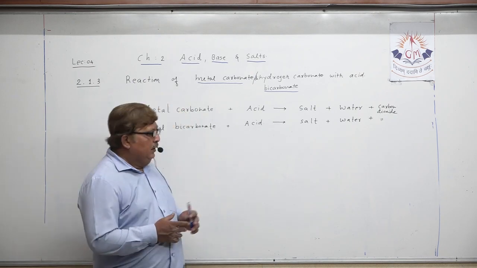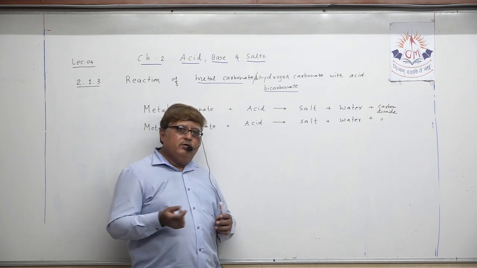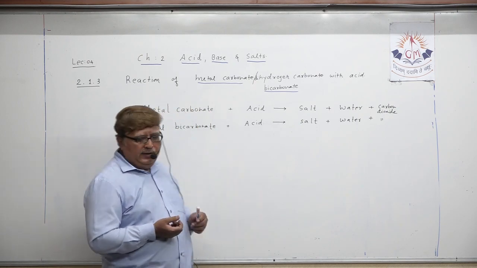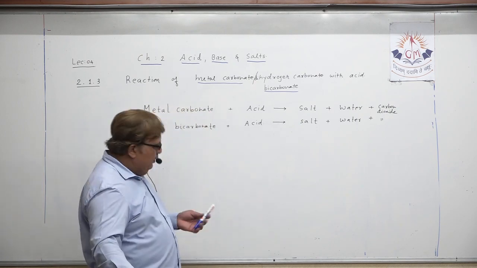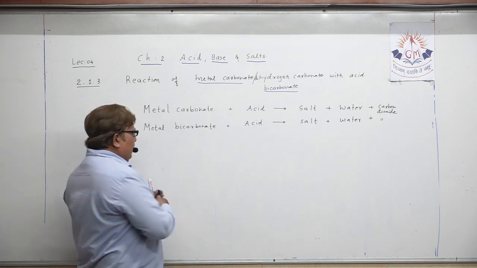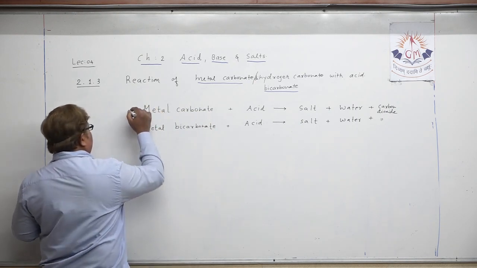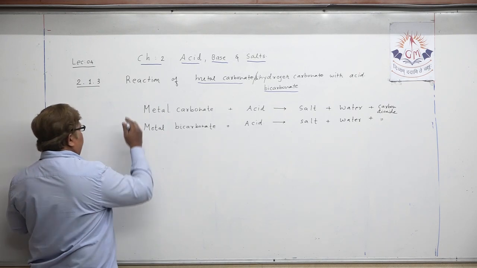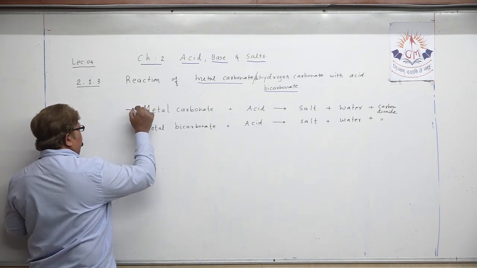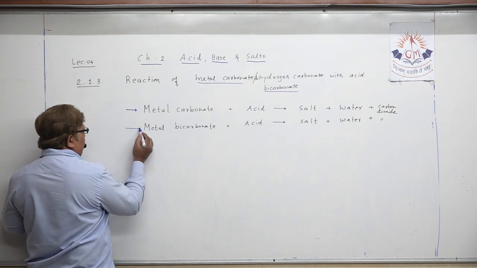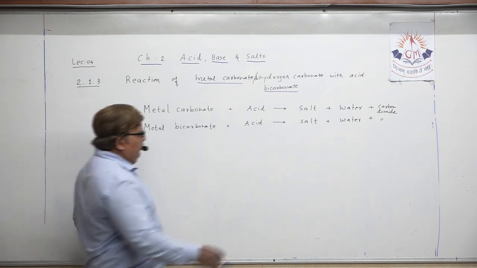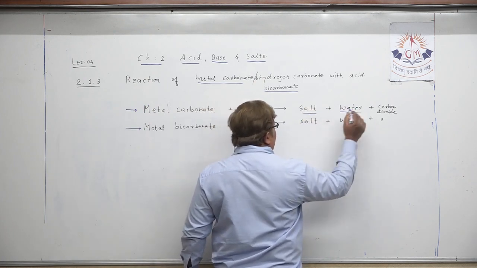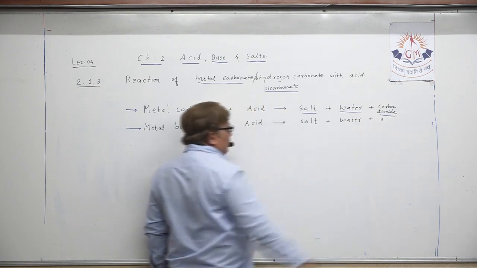Understand, my dear student? Now one more thing. You need to write this word equation first to understand. Either metal carbonate or metal bicarbonate, when reacting with acid, the products remain the same: salt, water and carbon dioxide.